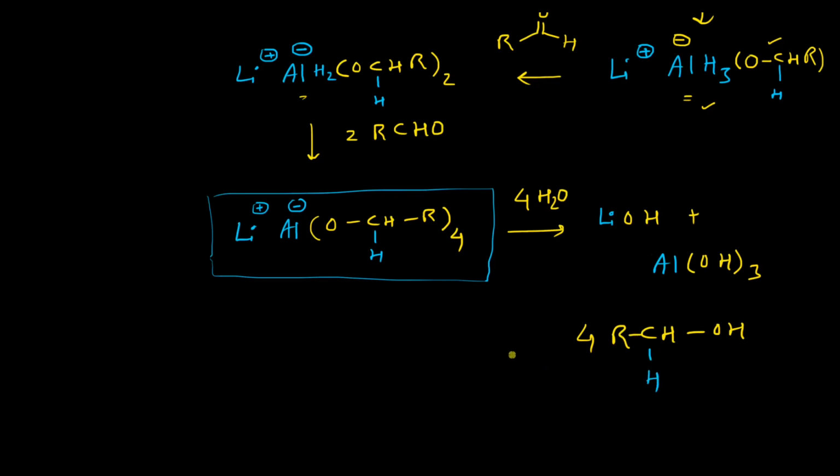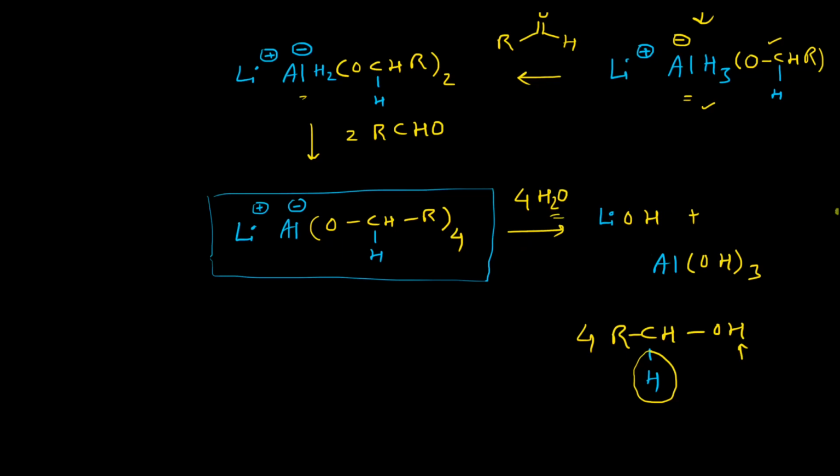So now you can clearly understand the mechanism of the reduction of a carbonyl compound, mainly an aldehyde and a ketone, by lithium aluminum hydride. This hydrogen atom comes from the aluminum hydride part, and this hydrogen atom will come from the water molecule after the aqueous workup.